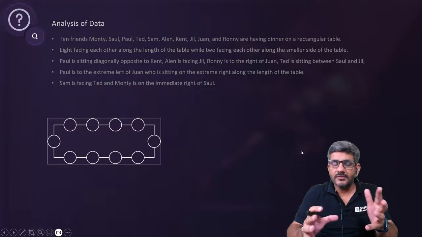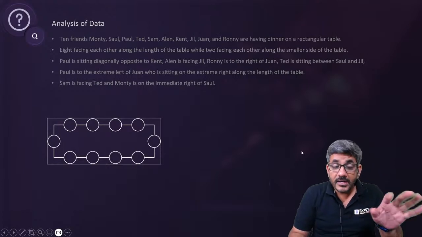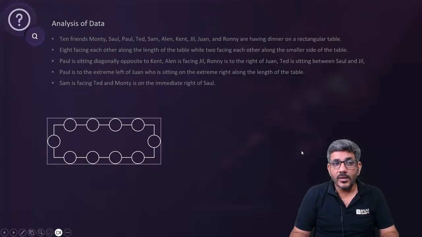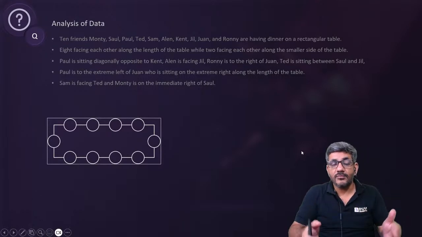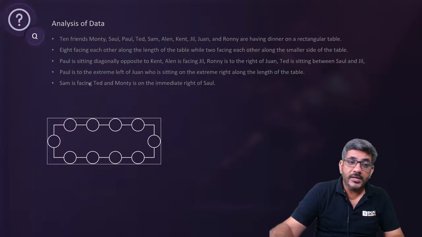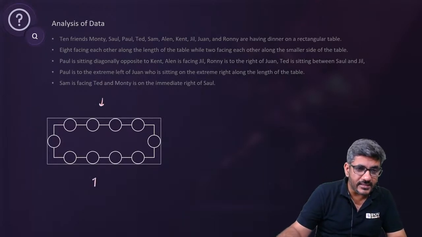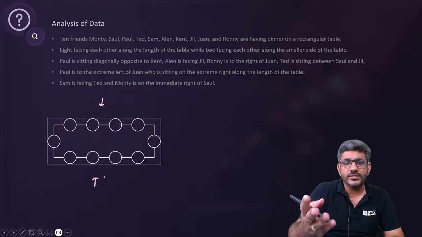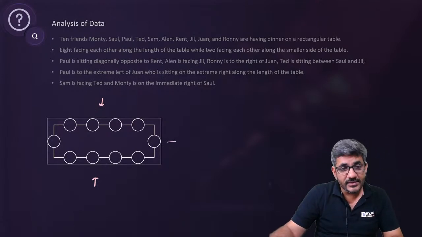In a circular arrangement, first person can sit anywhere. But here there is a problem, right? Whether the person is sitting on the shorter side or the longer side, even if he's sitting on the longer side, whether he's in the middle or he's on the sides, that's always a problem, right? But yes, these two sides are identical. The person can be seated at any of these two sides initially. Similarly, these two are identical.